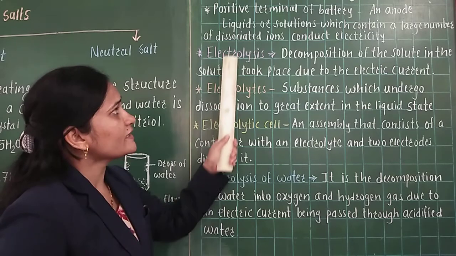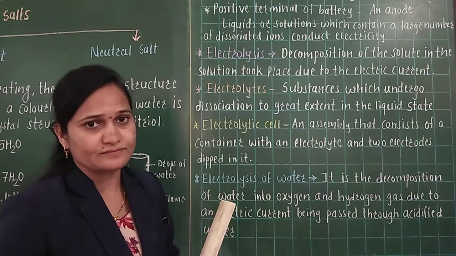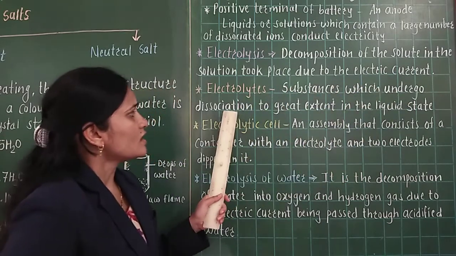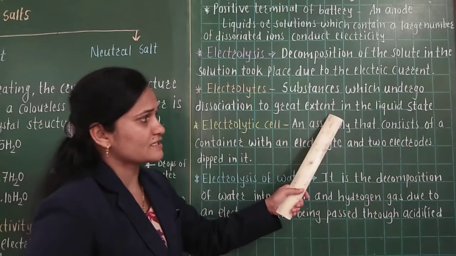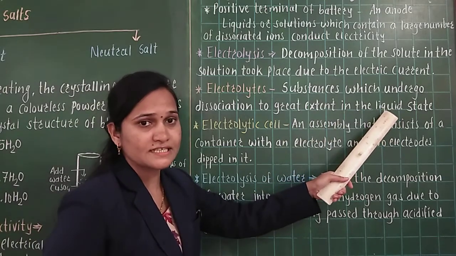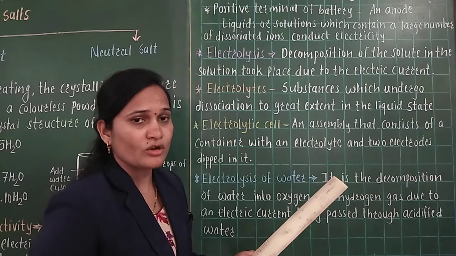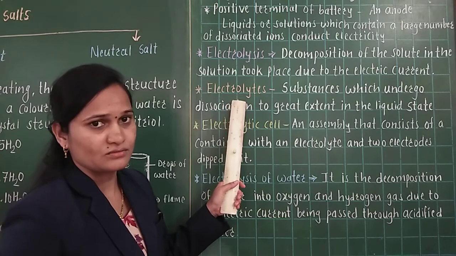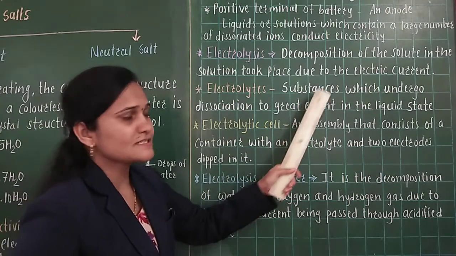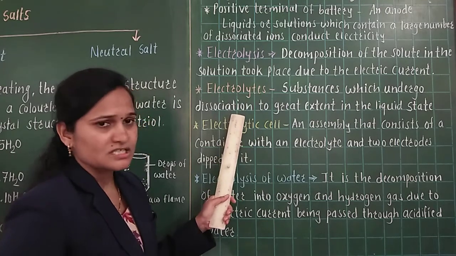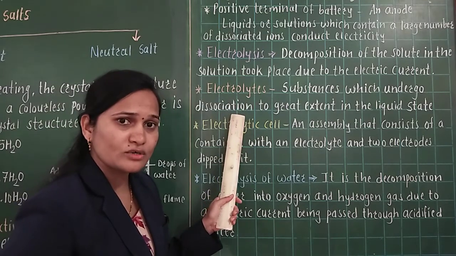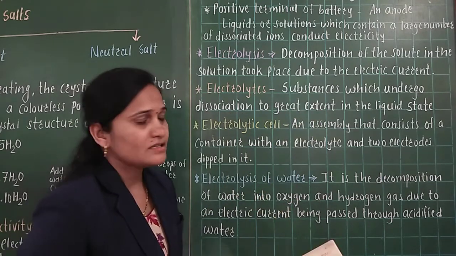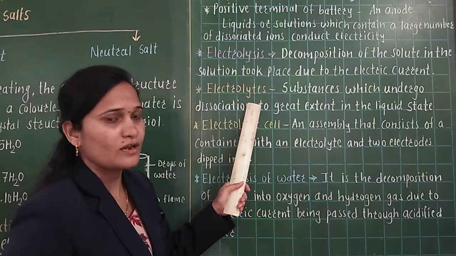Here, the second point related to that is electrolytes. Electrolytes means the substances which undergo dissociation to a great extent in the liquid state. In which state? Only in the liquid state or in the solution. These are called electrolytes. What is the meaning of electrolyte? Substances which undergo dissociation, and dissociation means, as you have already studied, to go into a free state, to a great extent in the liquid state, are called electrolytes.